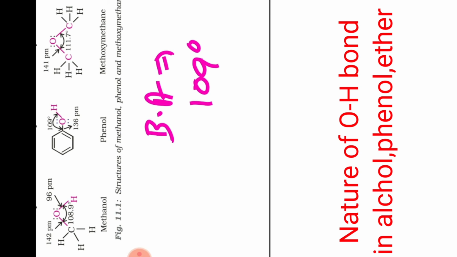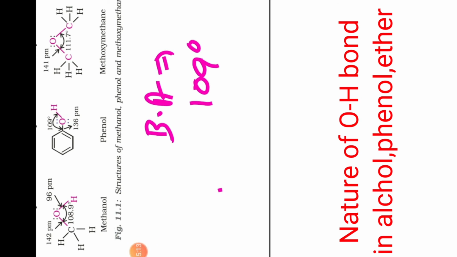Then after that, beta, now please come to this one. Here the bond angle is 109 degree, almost equal to the tetrahedral angle. Okay, and carbon is sp2 hybridized. Now one thing you can observe there.